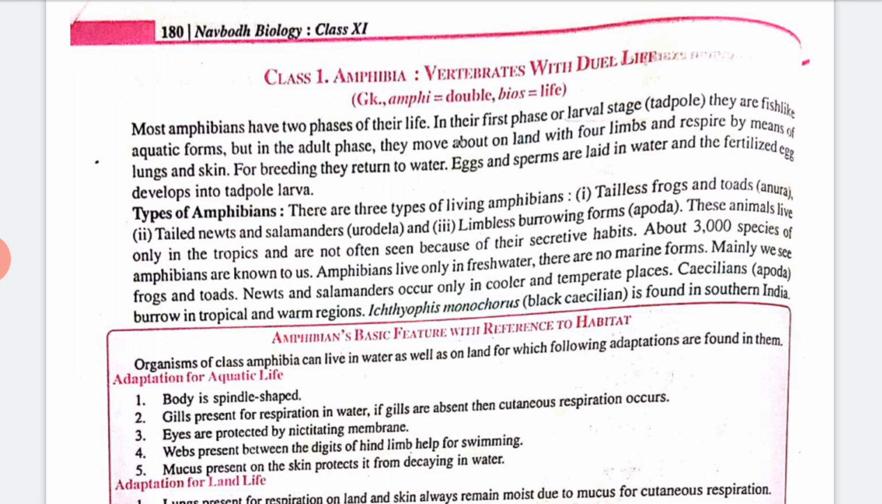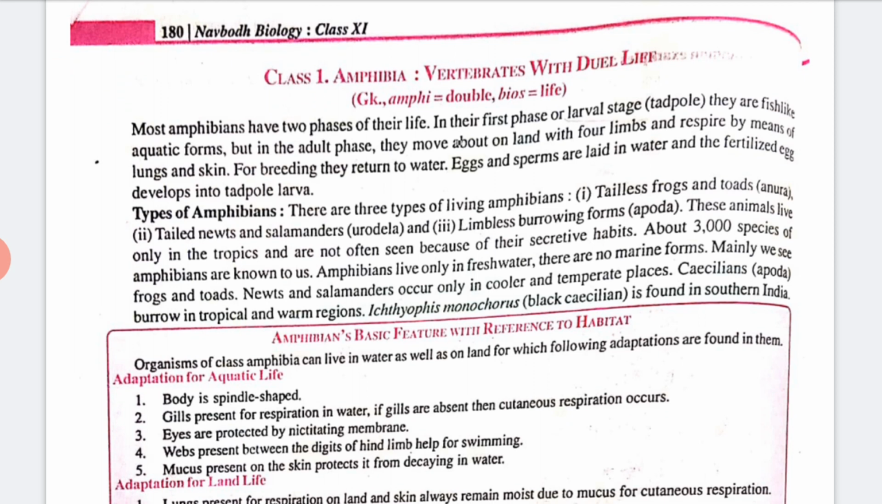So we have types of amphibians. There are three types of amphibians. First is tailless, that is known as frog and toad. Next we have tailed newts, which are known as Urodela. And next we have limbless, that means Apoda. These animals live only in the tropics and are not often seen because of their secretive habitats. About 3000 species of amphibians are known to us.